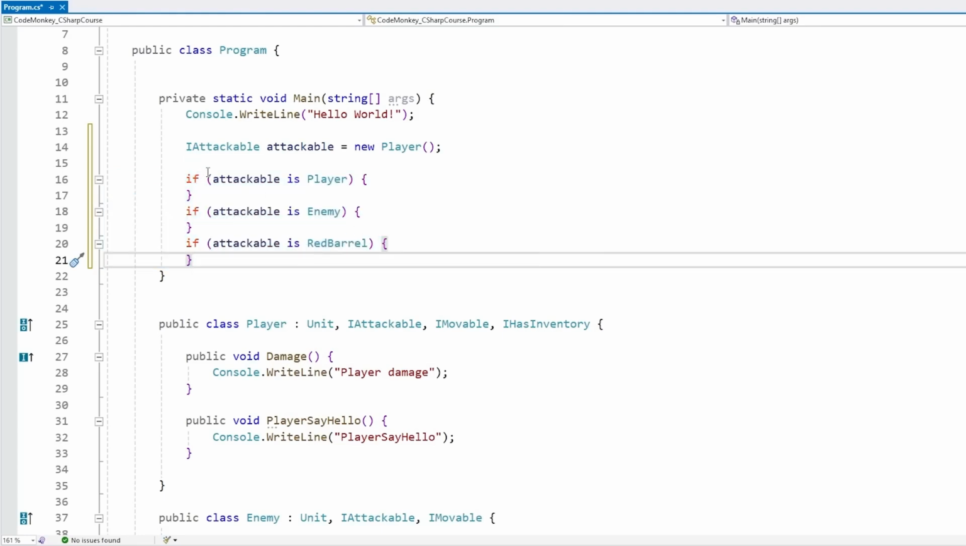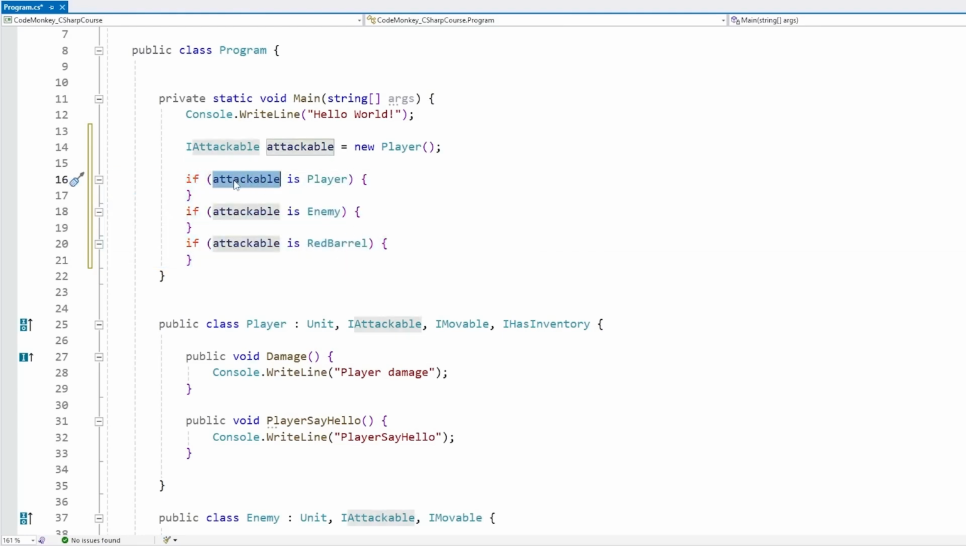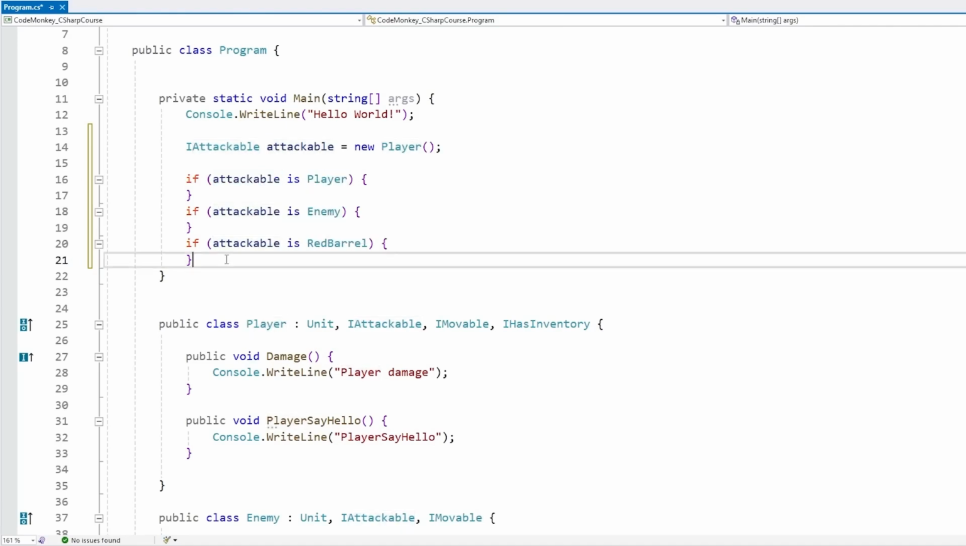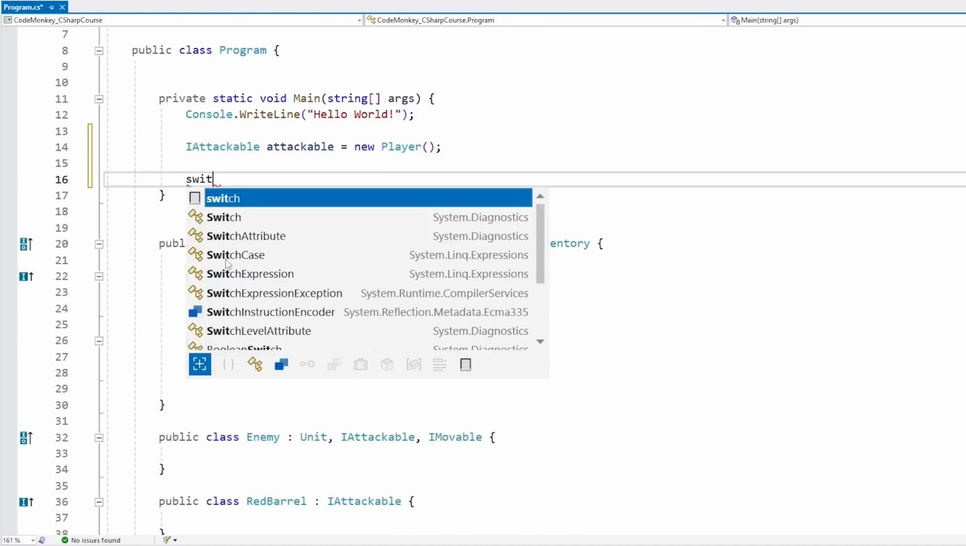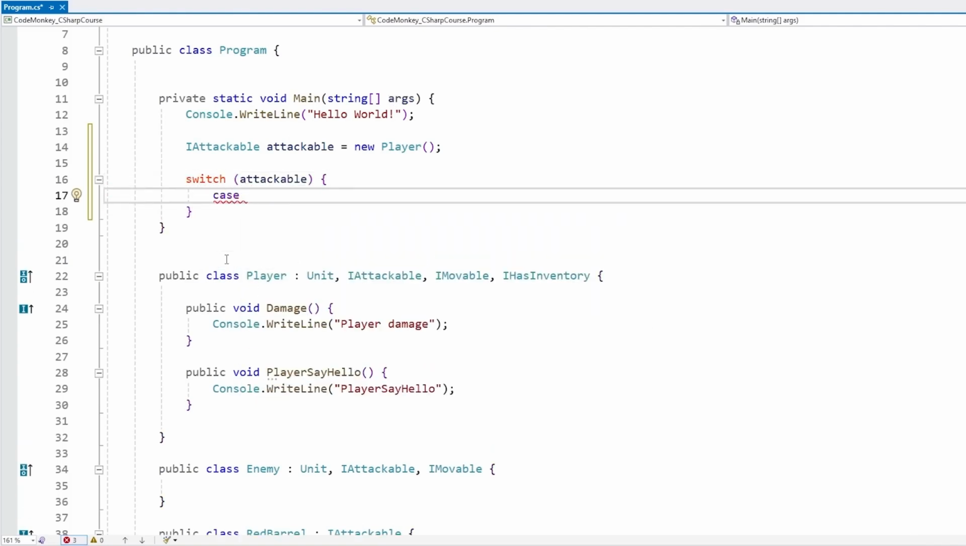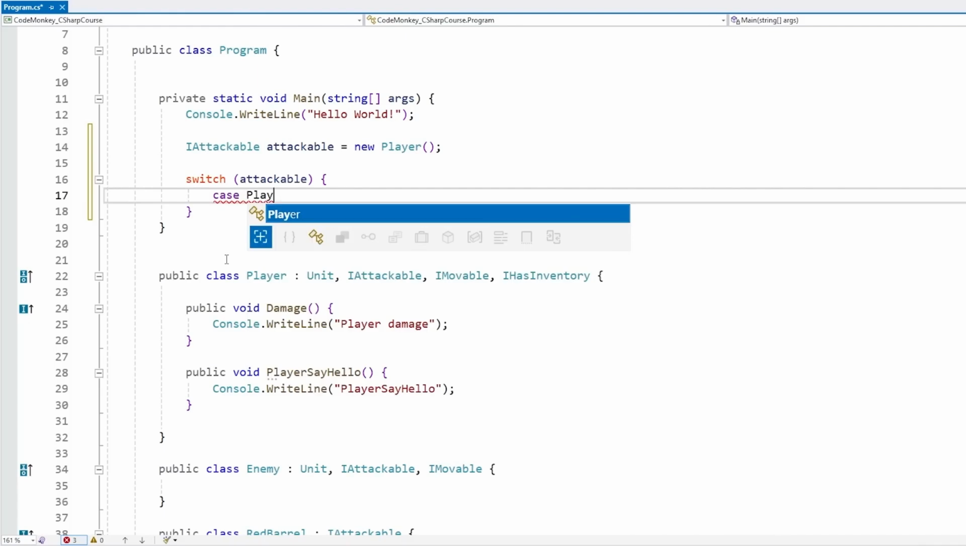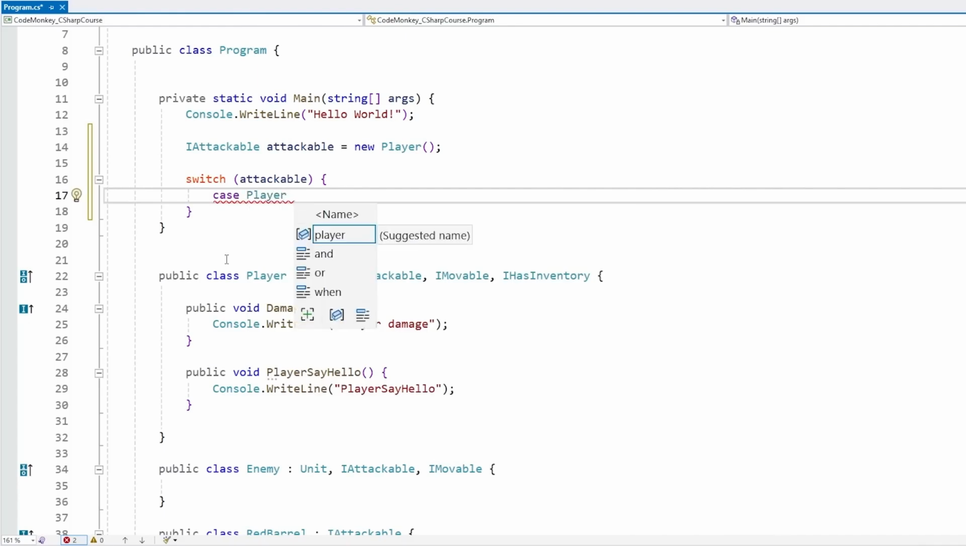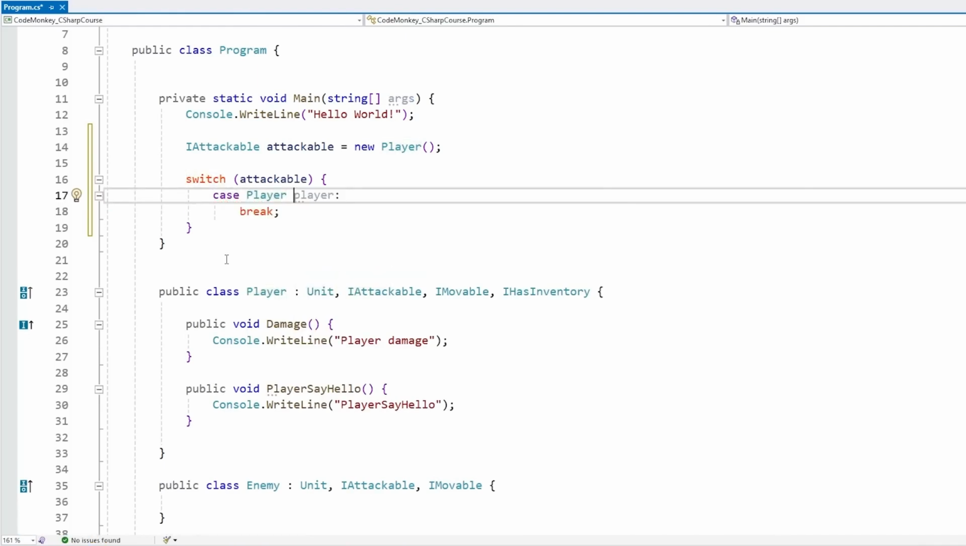And actually on a switch, we can also do this kind of logic, testing if a certain field is of a certain type. So instead of this, let's do a switch and switch on attackable. And then on the case, we can add the type definition. So for example, case Player, and then assign it to some kind of variable name, player. And yep, there it is, this is valid code.